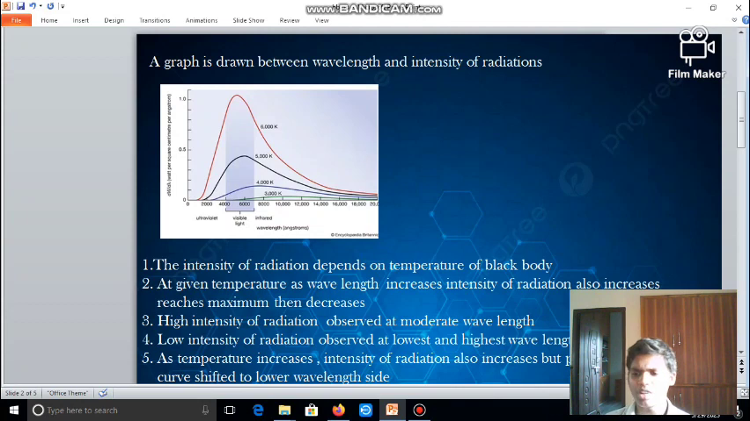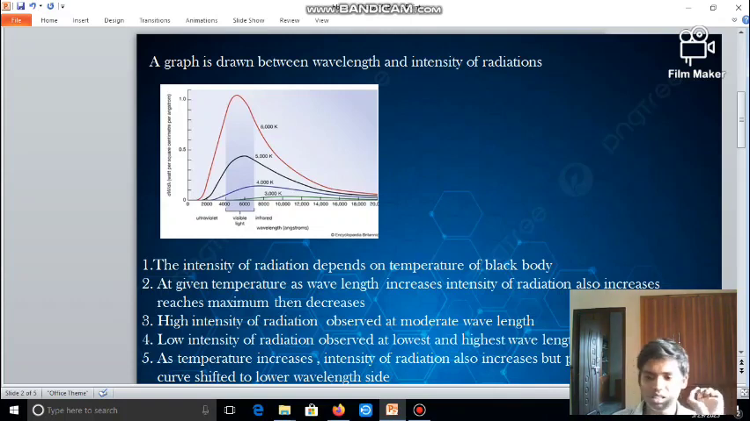At a given temperature, as wavelength increases, intensity of radiation also increases, reaches a maximum, then decreases. When the wavelength increases from 2000 to 4000, 6000, the intensity of radiation increases. But when it reaches the peak, it starts decreasing and attains a minimum value at the end.